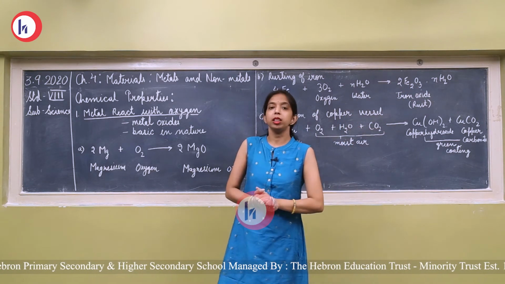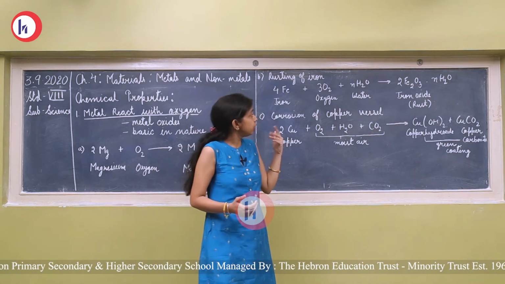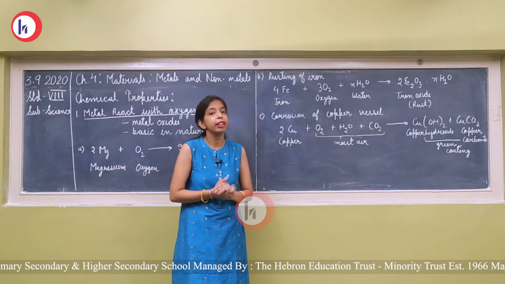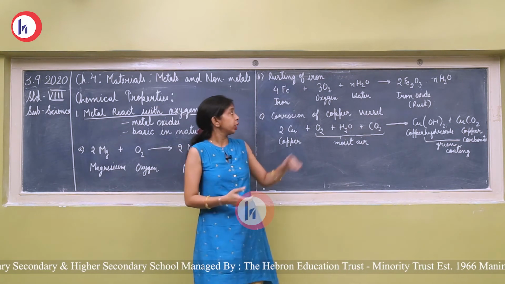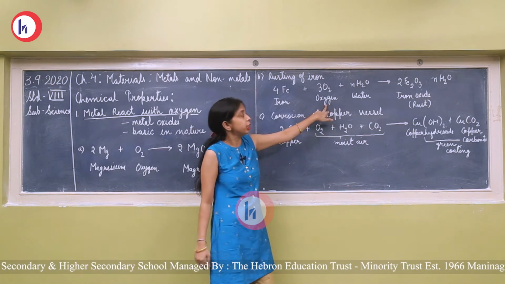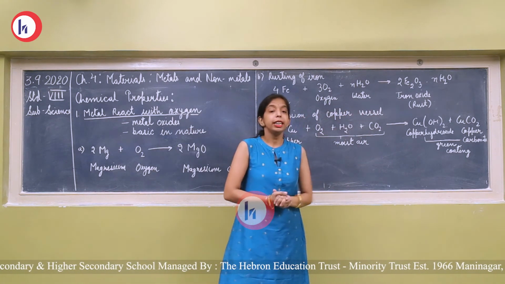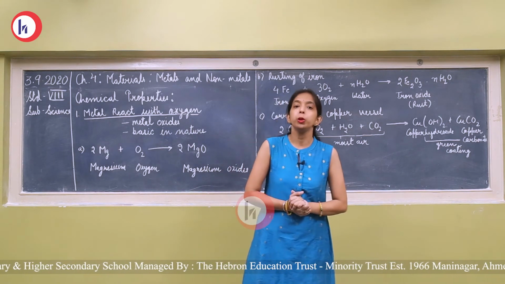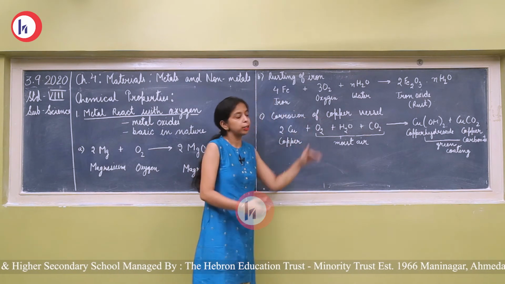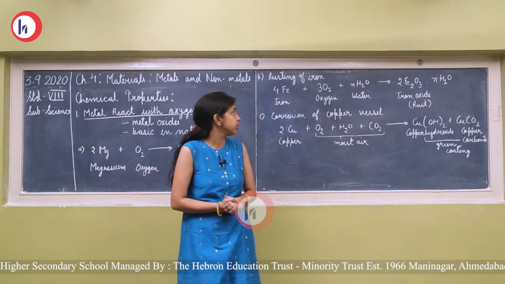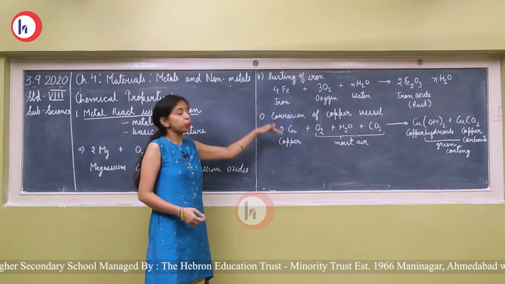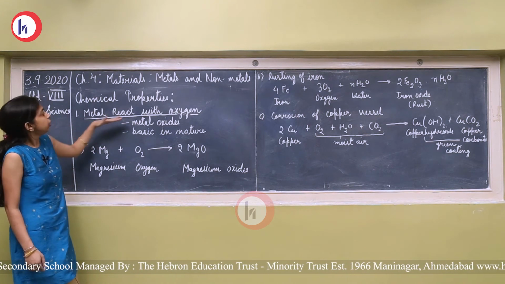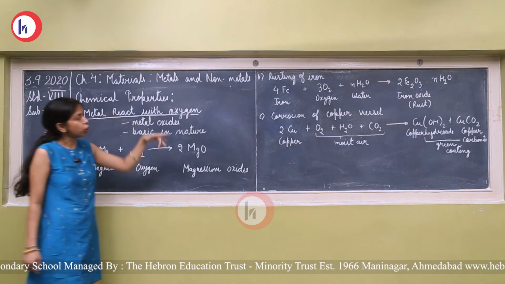In this rainy season in our atmosphere, oxygen is already there and water amount is also there, water vapors are there. So when the iron material in this atmosphere reacts with atmospheric oxygen and atmospheric water, it forms iron oxide, and this iron oxide is the rust. So this process can be easily seen during the rainy season. So this is the chemical property when metals react with oxygen as well as water.